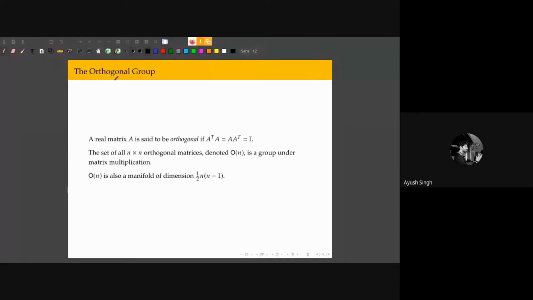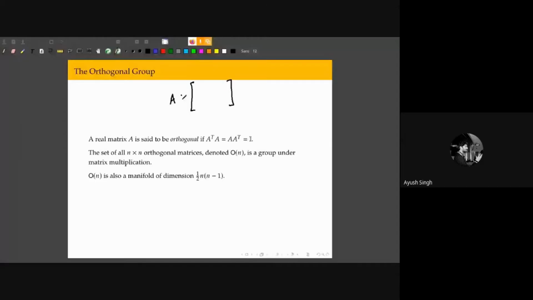so let's back up a little bit. I'm hoping everyone is familiar with matrices, right? Matrices are actually nothing but a linear map between two Euclidean spaces or two vector spaces.